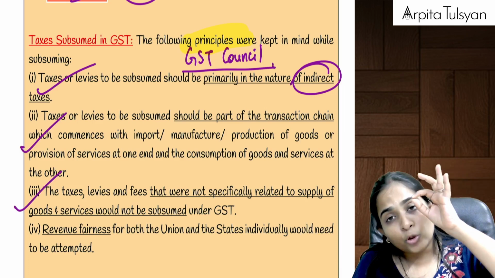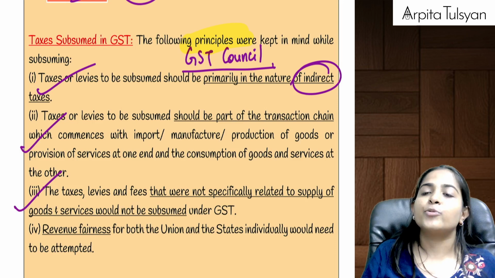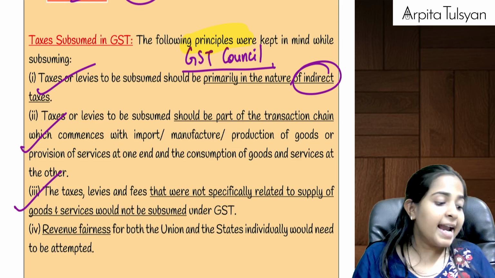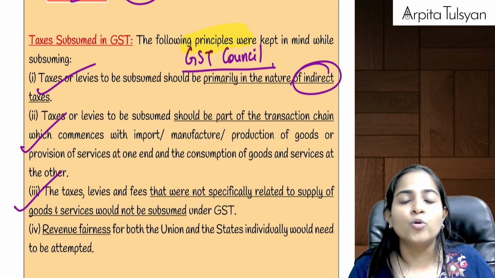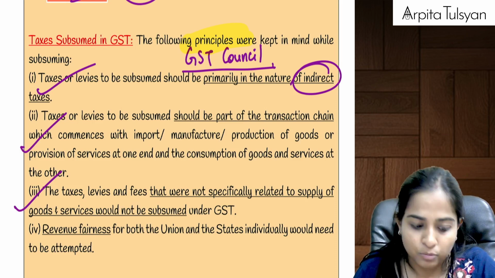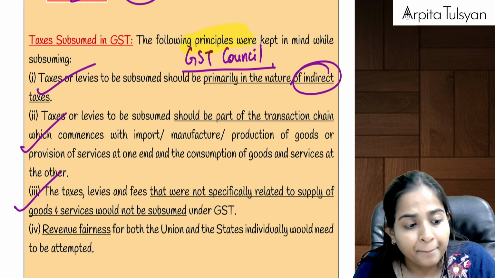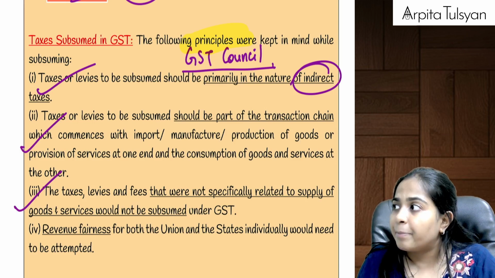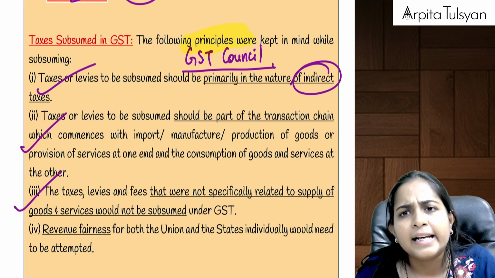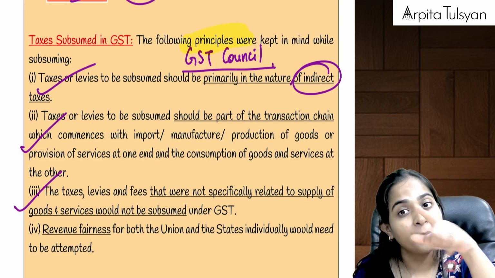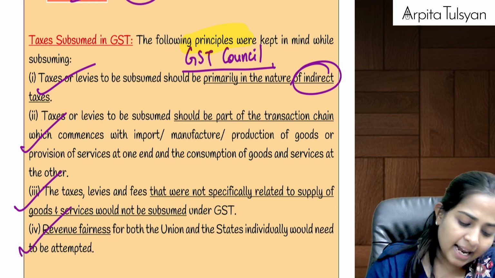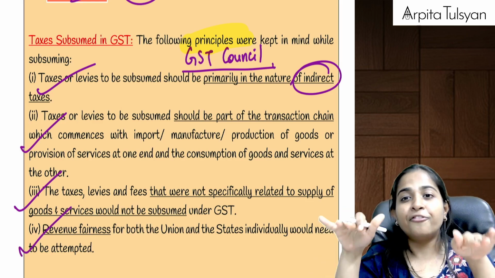Then only those taxes should be subsumed which relate to goods and services. Any taxes which do not relate to goods and services should not be subsumed. Example, income tax. Example, stamp duty. Example, municipal taxes. These are not related to goods and services, so these should not be subsumed. And the last one, there should be revenue fairness.